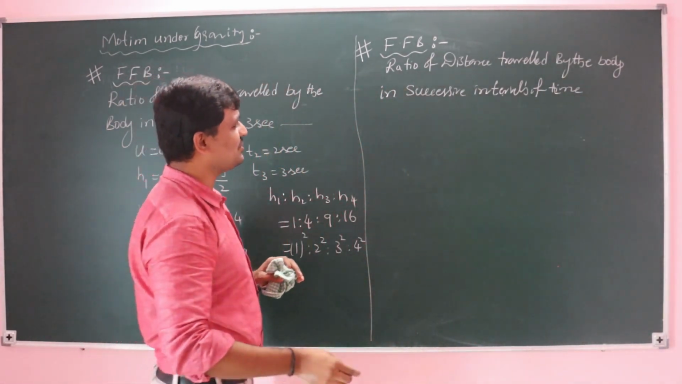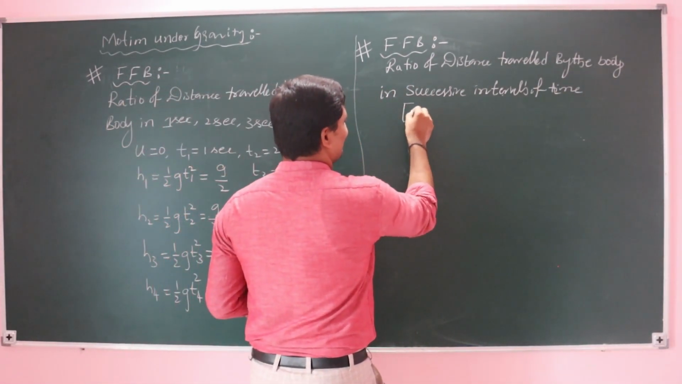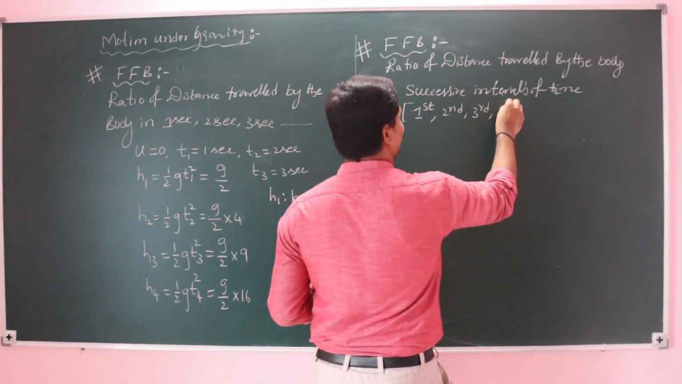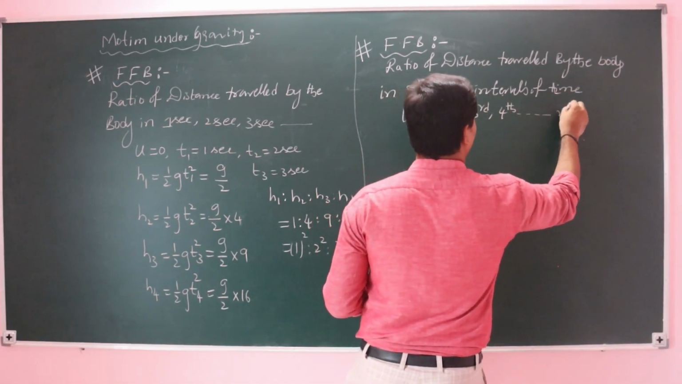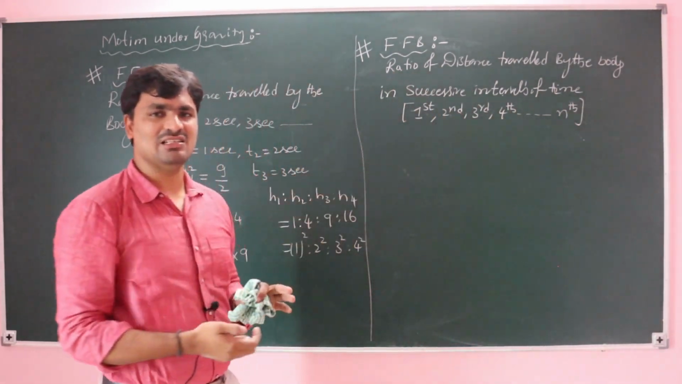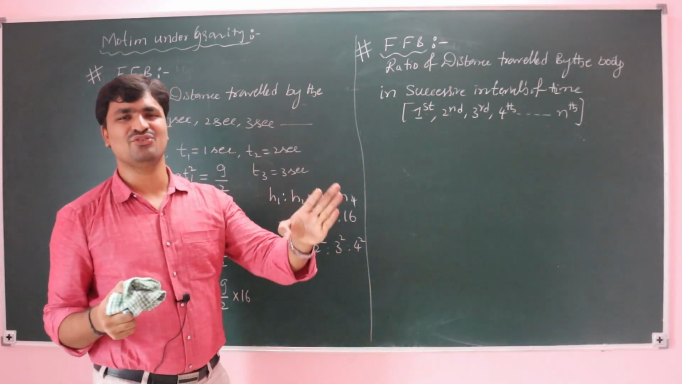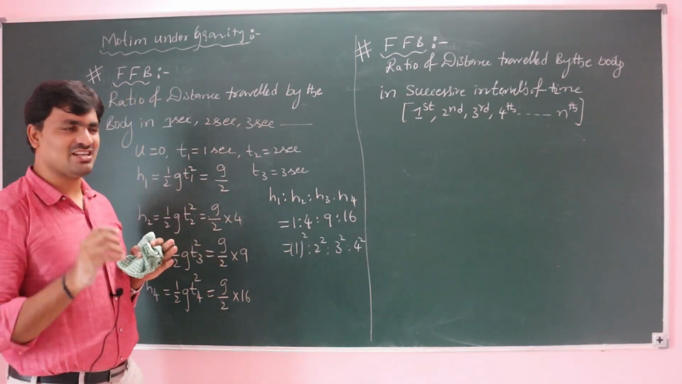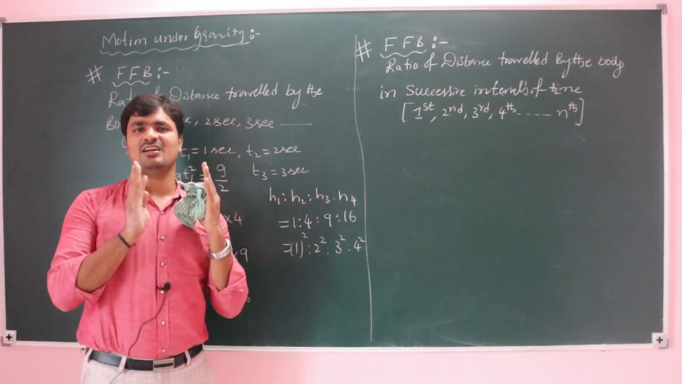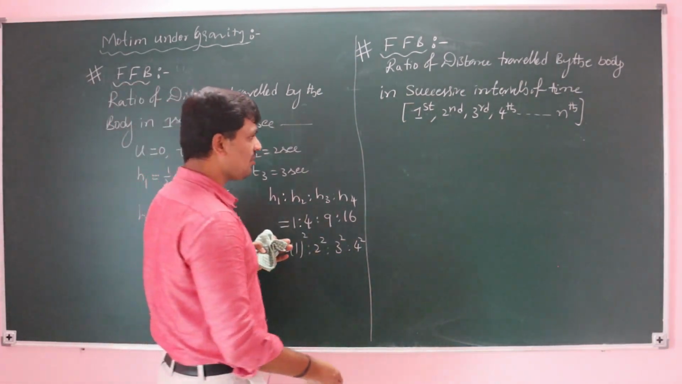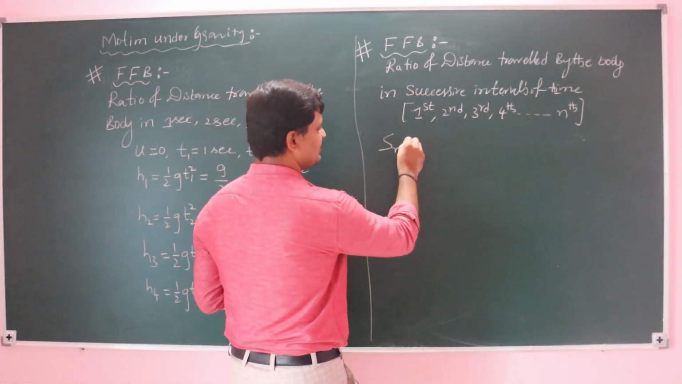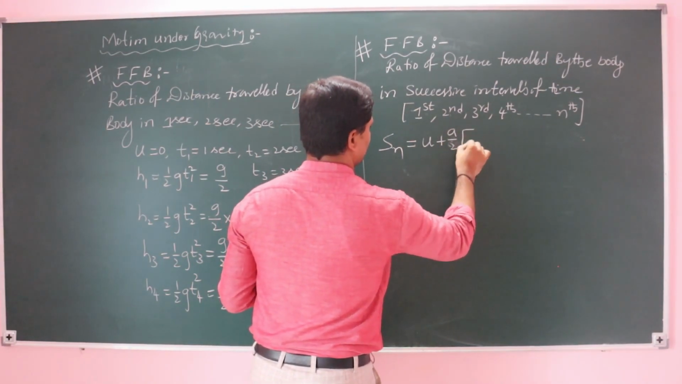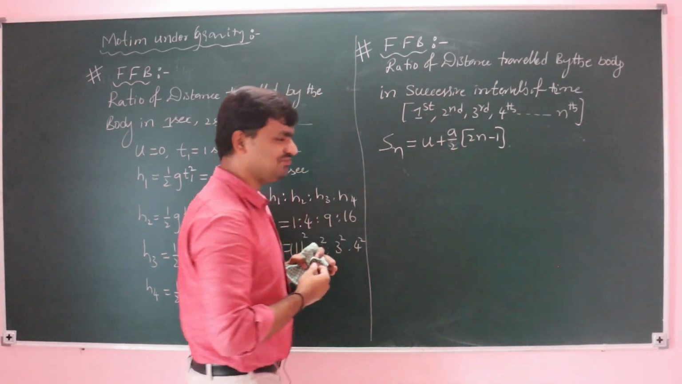What is the meaning of successive intervals of time? It means in the first second, second second, third second, fourth second, fifth second, nth second. So we have to use the fourth equation of motion, the displacement traveled by the body in the nth second. For that we can consider the formula Sn is equal to u plus a by 2 into (2n minus 1).